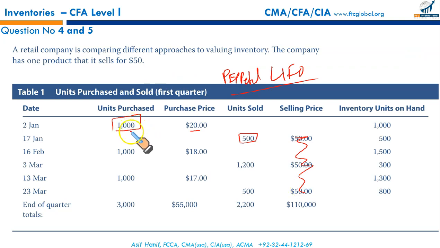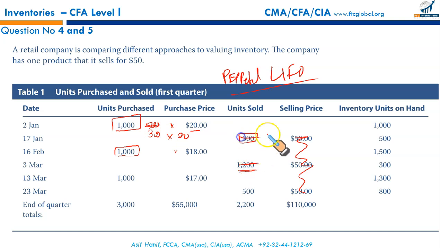Now, 1000 units at 20, we sold 500 units. It means the remaining balance is 500 at 20 each. Then on 16th Feb, we bought 1000 units at 18 each. And then we sold 1200 units. Now, since it's LIFO, last in, first out, these 1200 units will be given out of these 1000 units first. Since we need 200 more units, those 200 units will be given out of these 500, leaving only 300 units at the rate of 20 each.